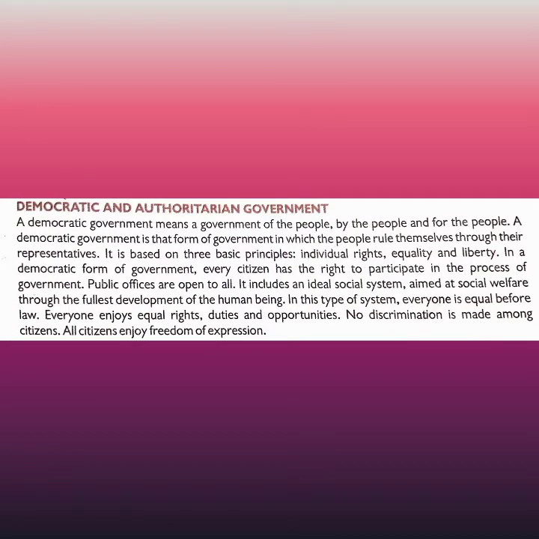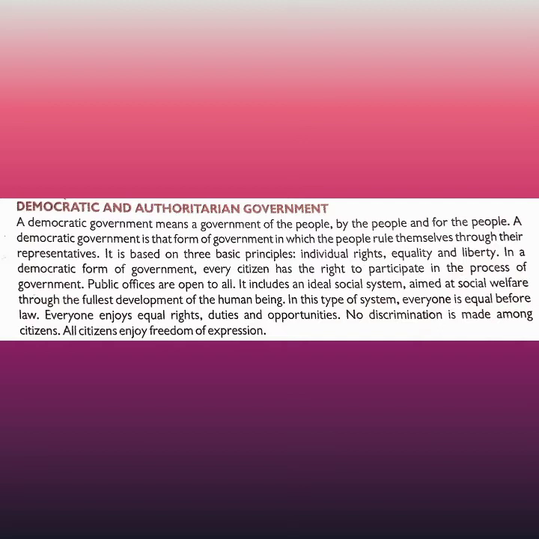The next topic which we will start is democratic and authoritarian government. A democratic government means government of the people, by the people, for the people. It is said that in a democratic government, the government is elected and is of the people.